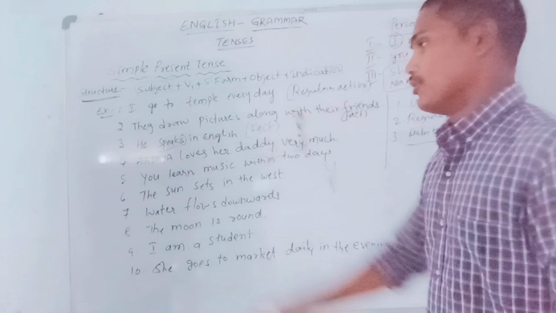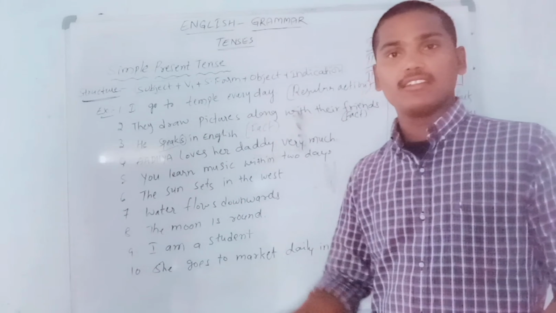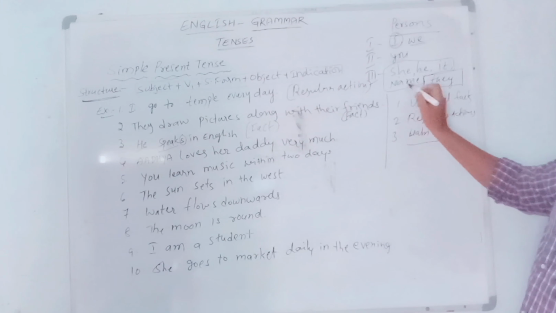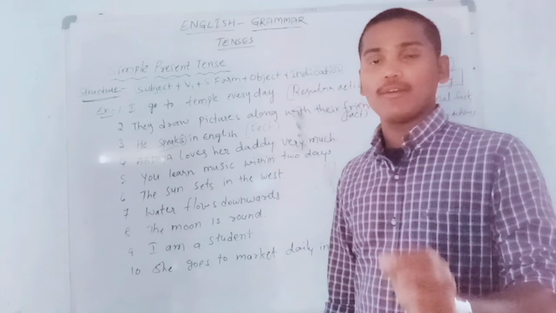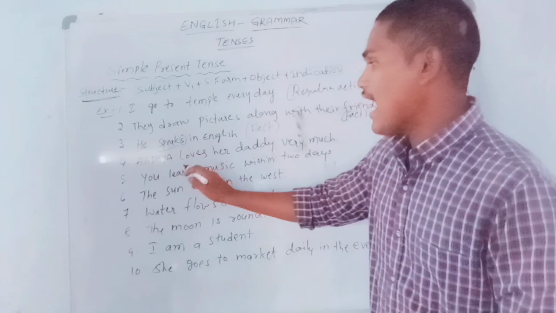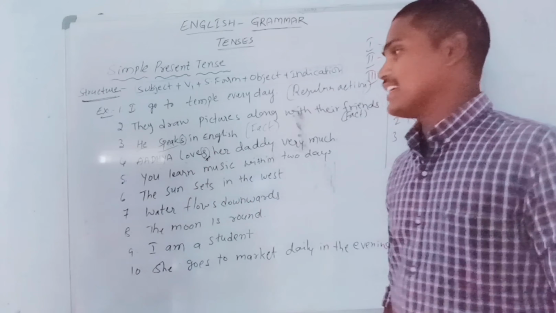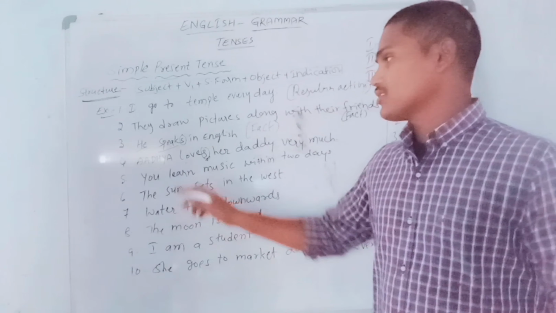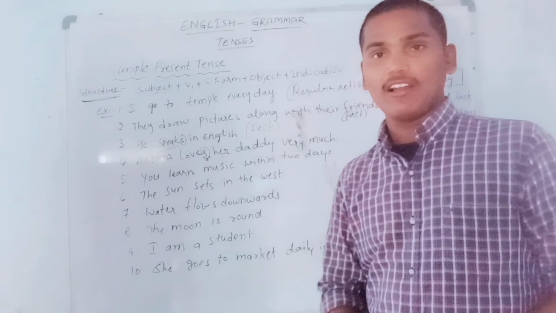Next, fourth example, Arya loves her dad very much. Arya is the name of a girl. A name is also a third person singular subject. That's why we need to add S form to the verb in that case also. Love plus s becomes loves. So Arya loves her dad very much. I hope you are understanding all of them.